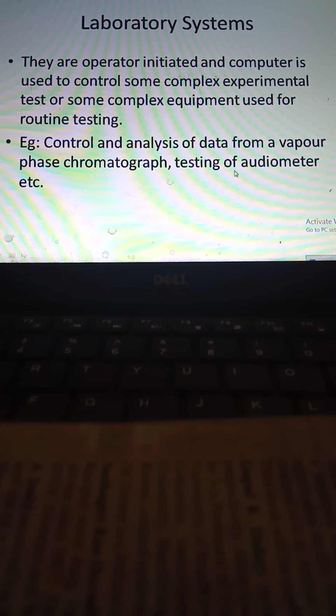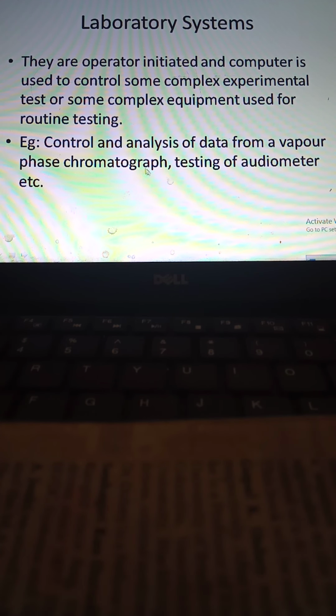Those who are not able to hear use something called an audiometer, an electronic hearing system. For that, you take different samples and based on that it gives the test. So initiation has to be done by the human operator. Similarly, vapor phase chromatograph, data control and analysis. So the system is initially operated by the human being, then the computer will take control and do the testing. That is called laboratory systems.